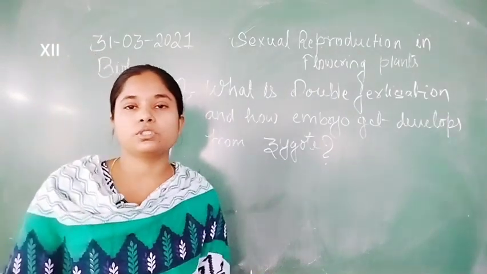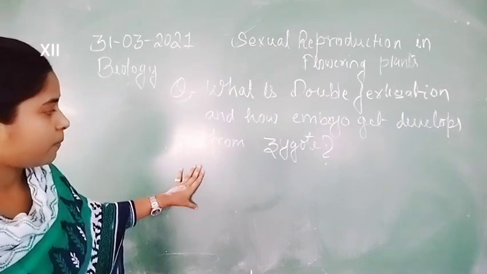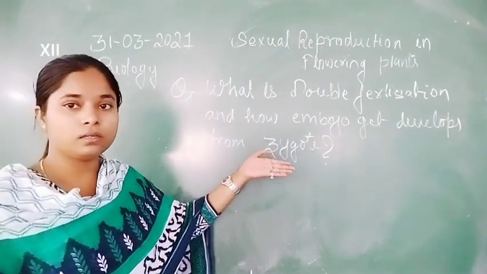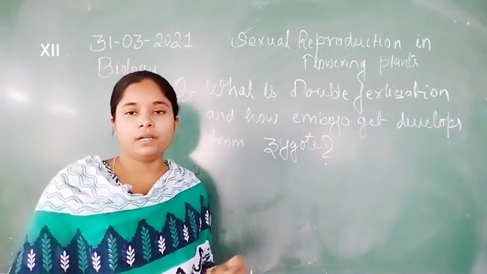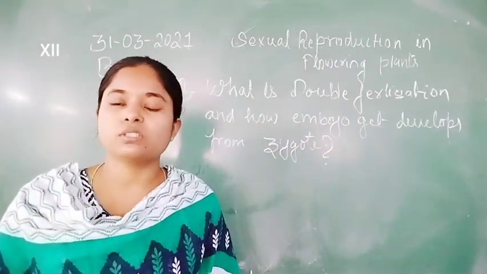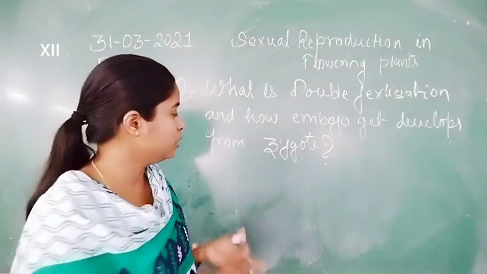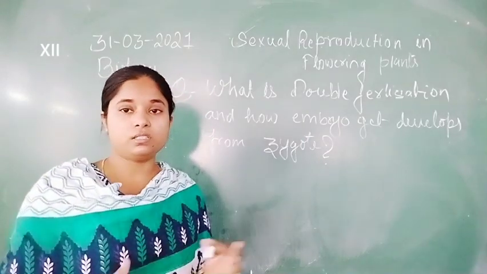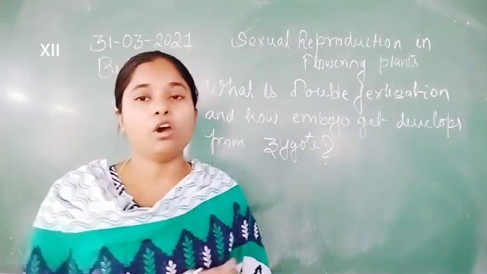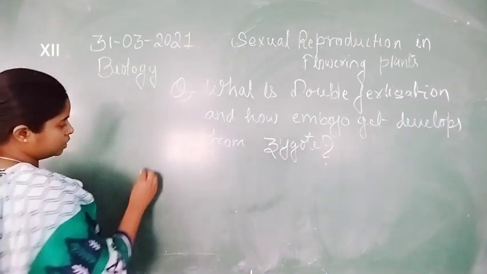So here is the question. Now, first we will discuss double fertilization and the two different stages which take place in it, and how embryogenesis takes place inside the ovule or embryo sac. So let us start with double fertilization.